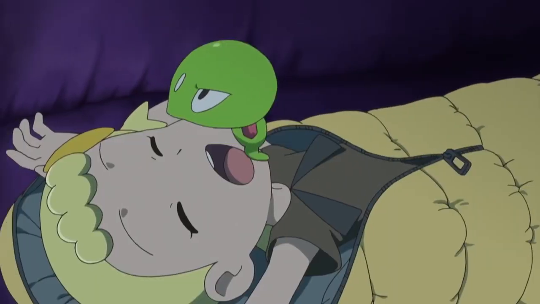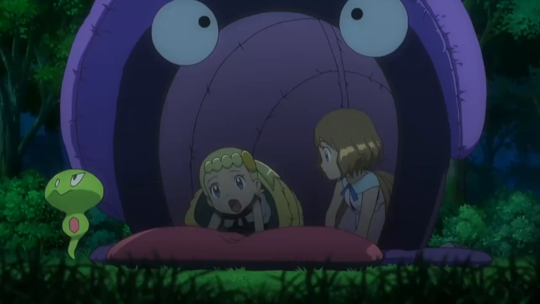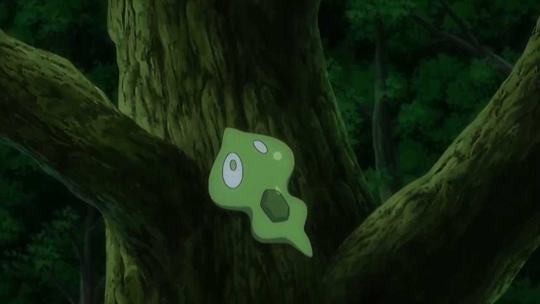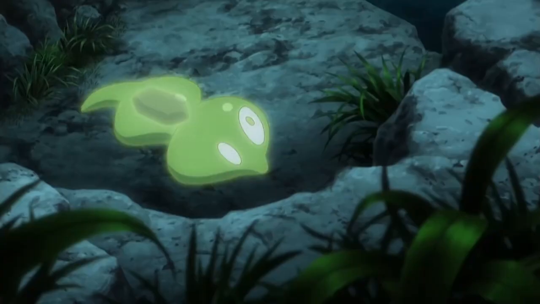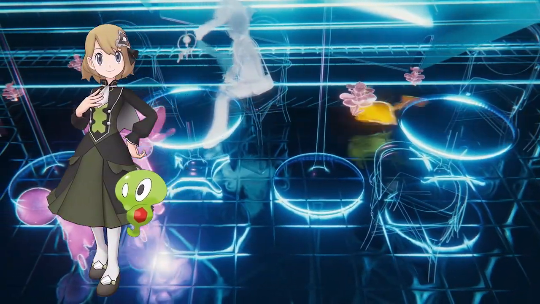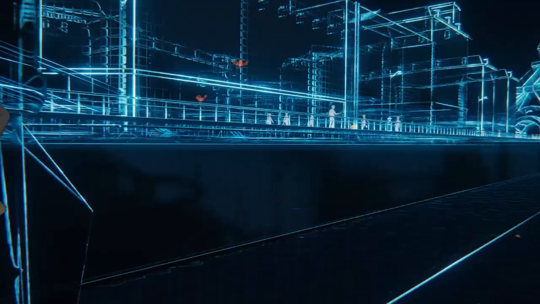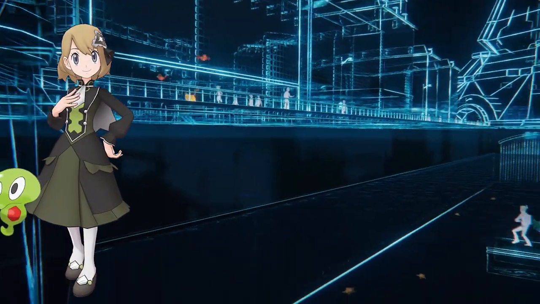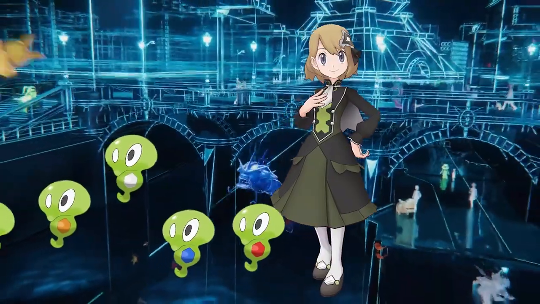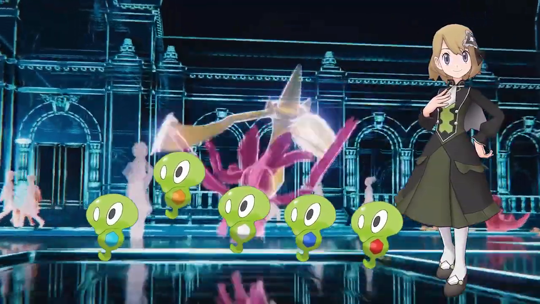Another interesting thing about Zygarde cores and cells is that Zygarde cores, at least according to the anime, are sentient, whereas Zygarde cells are not sentient. We totally could have a little Zygarde core buddy that we hang out with throughout Pokemon Legends Z-A. Probably eventually 5 Zygarde core buddies, but they cannot battle, so their role would not be quite the same as having them on our team. Unless they change this in Pokemon Legends Z-A, which, to be fair, they totally could do.